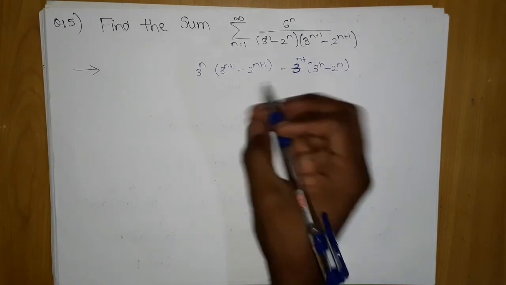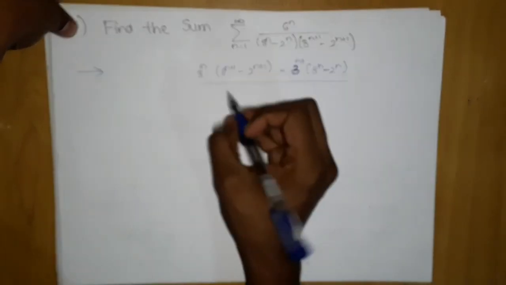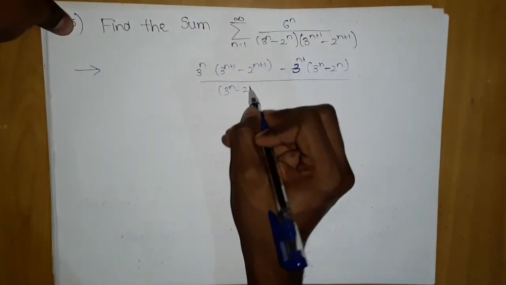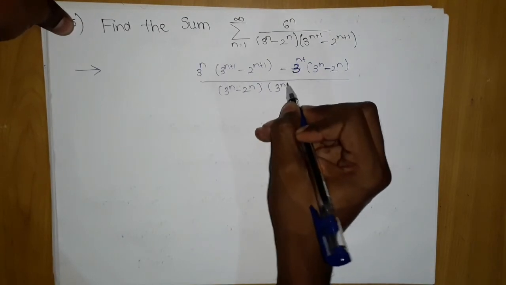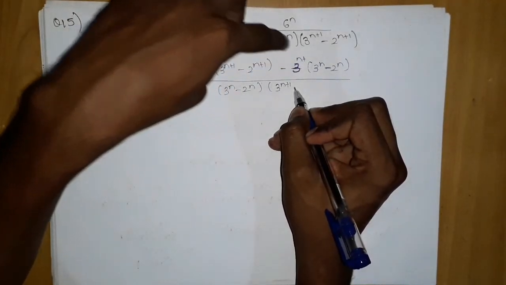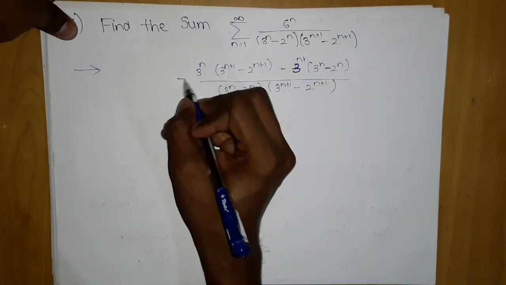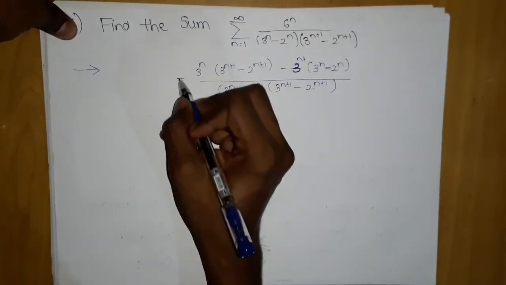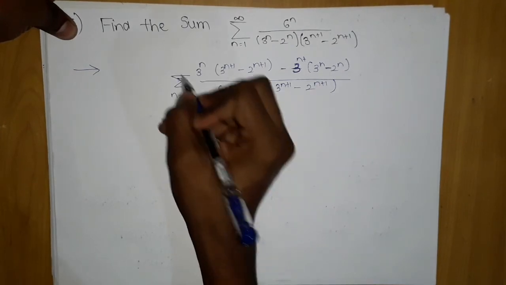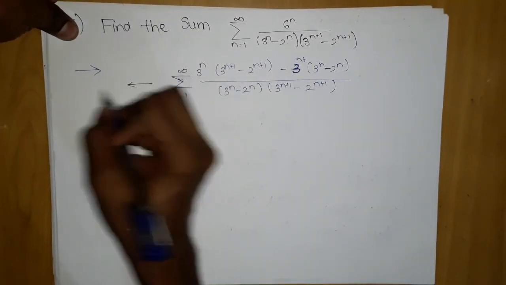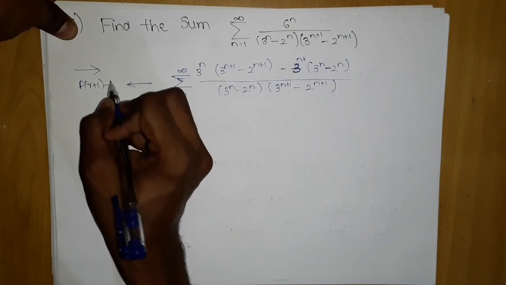Okay, yes, it is giving 6n. Now 3 power n minus 2 power n into 3 power n plus 1 minus 2 power n plus 1. You can calculate it, this is a basic exponential thing. After doing this, we can break it. Summation is still here, n equals 1 to infinity. We applied what? f of r plus 1 minus f of r.